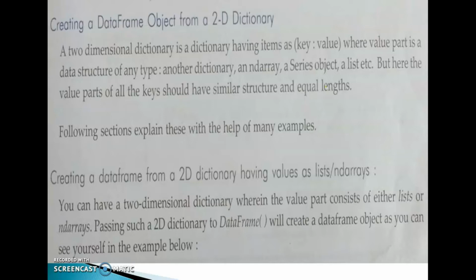Now we are concentrating on creating a data frame object from a 2D dictionary.